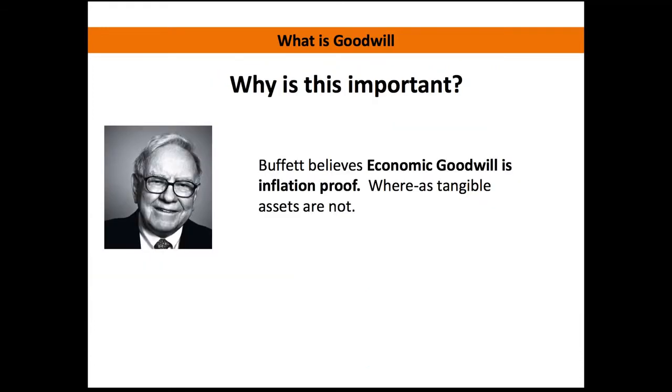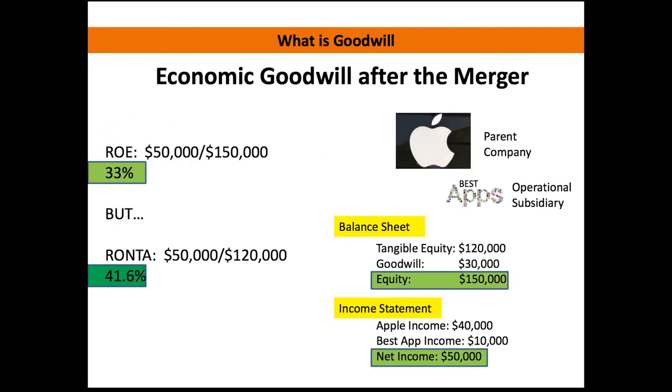So why is that number, that net tangible assets, important? And this is me kind of dissecting that original quote. It's because Buffett believes that economic goodwill is inflation-proof, whereas tangible assets are not. So when we looked at that last scenario right here, when we subtracted out that $30,000, what he's doing is looking at how much it is going to grow off the tangible assets, because that is not inflation-proof.